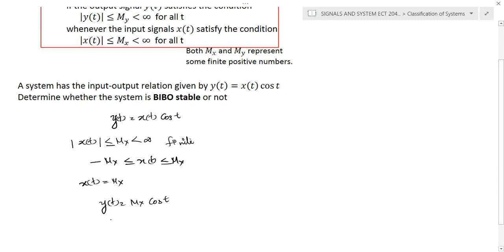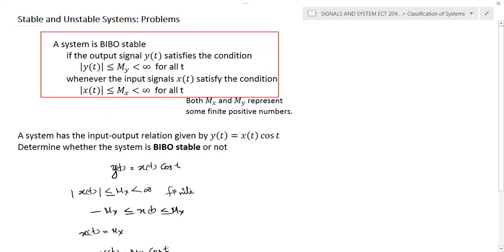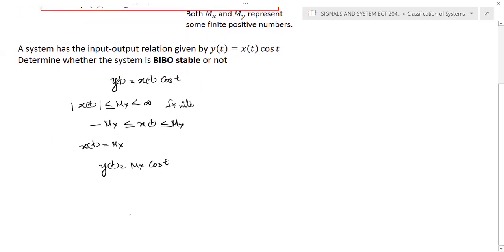Okay. Now we need to check what will be the value of y of t for different values of t, because we need to satisfy this particular condition for all values of t. If you substitute t is equal to 0, it becomes y of 0. At t is equal to 0, the equation becomes mx into cos 0, and it's again a finite quantity. When t is equal to 1, y is equal to mx into cos 1.